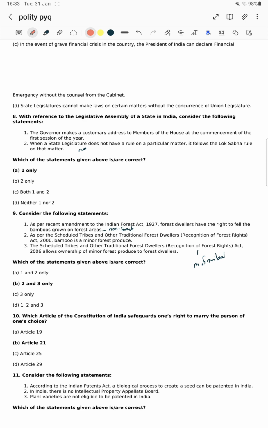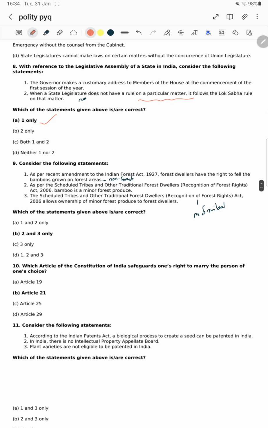Now what is statement number 2? If the state legislature does not have a rule on a particular matter, it follows the Lok Sabha rule on that matter. मतलब अगर स्टेट में कुछ नहीं है वो लोकसभा का रूल फॉलो करेगा, ऐसा नहीं है सर. Okay, there is no need of following the Lok Sabha rule. The speaker with the consult of the governor, they decide the rules. Okay, statement 1 is right. ऐसा स्टेटमेंट नहीं है सर, कुछ मैंडेटरी से ऐसा करना है ऐसा करना है.